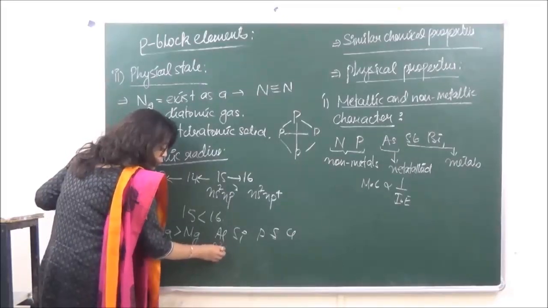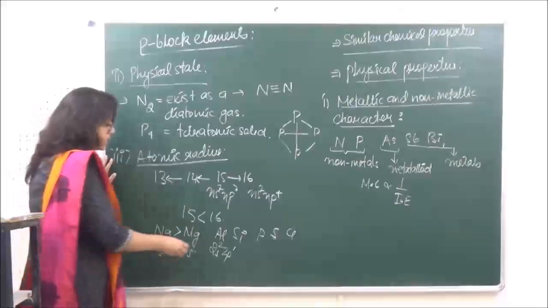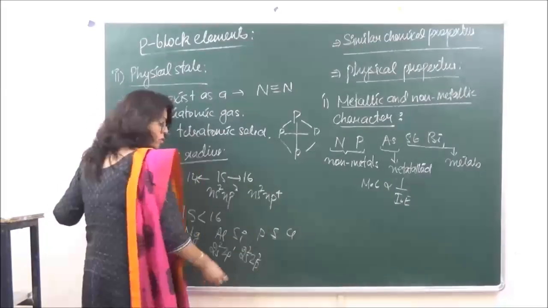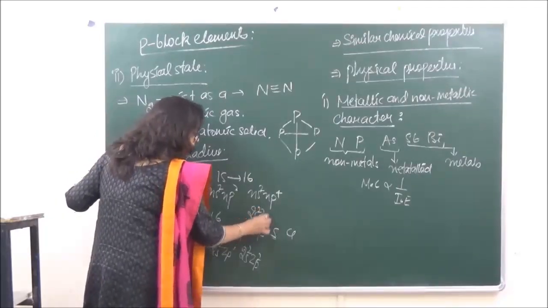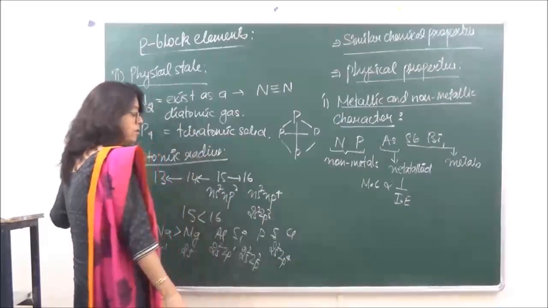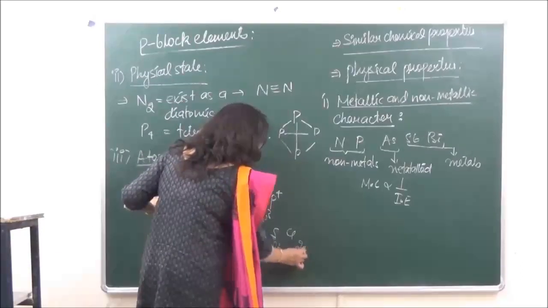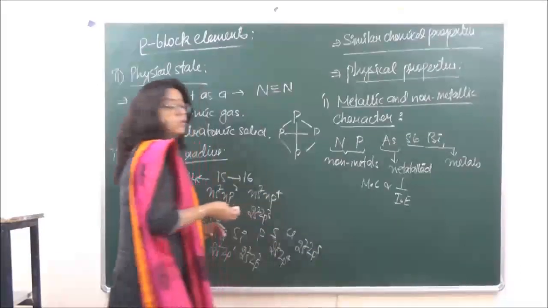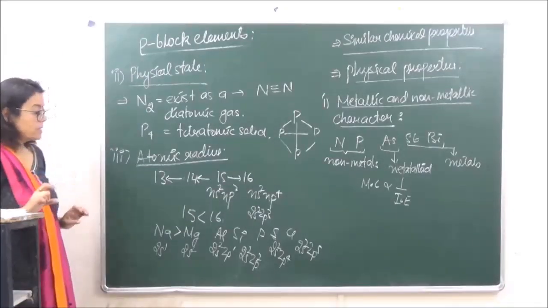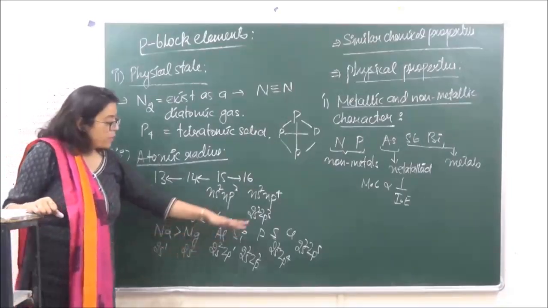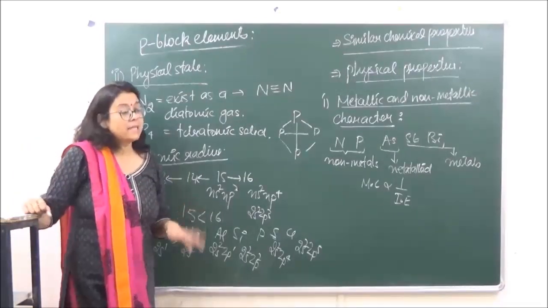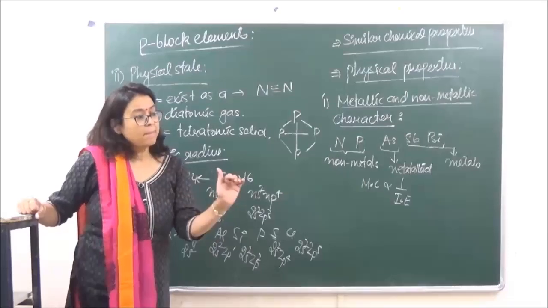Here it is going to be 3s2 3p1. Silicon 3p2, phosphorus 3p3, sulfur 3p4, and chlorine is going to be 3s2 3p5. Right? Now in this case, we say that as we are moving along the period, the nuclear charge is going to increase by 1 unit. But at the same time, we are filling up the same shell.